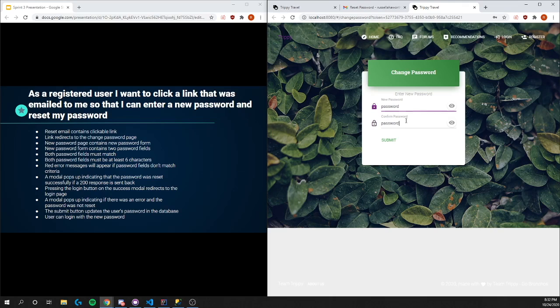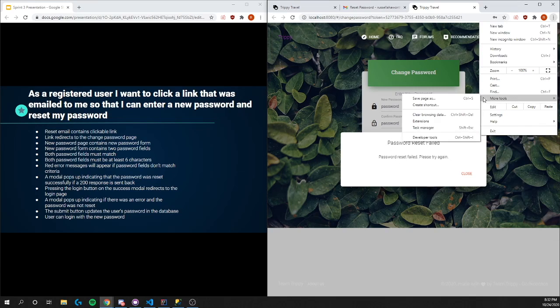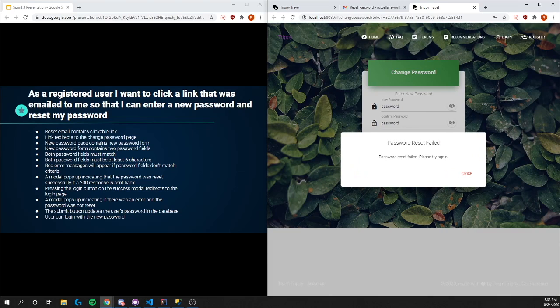And we'll just make it password. And then if we press submit, and it takes significantly longer than it did for success, and then it does indicate that the password reset failed for some reason. And we can also check the console just to verify, and there was an error, network error. All right, thank you very much.